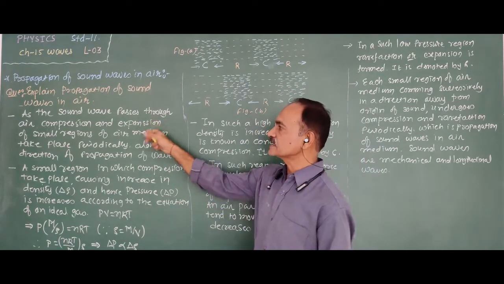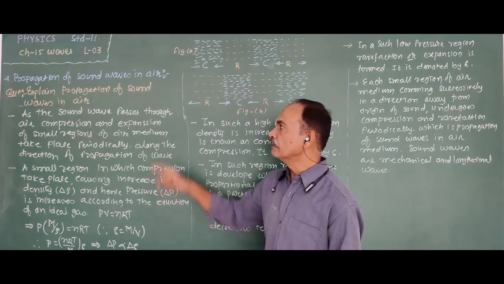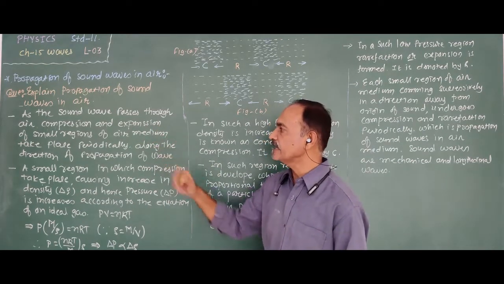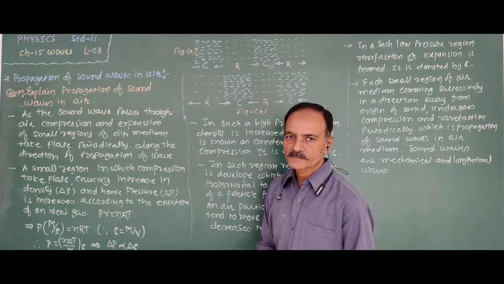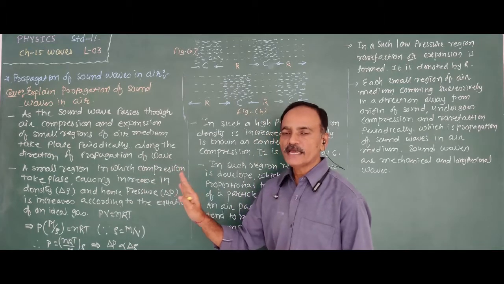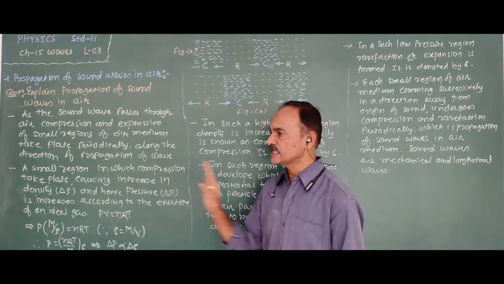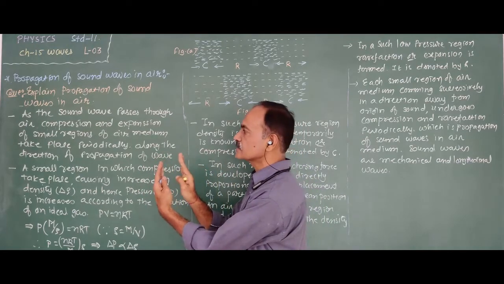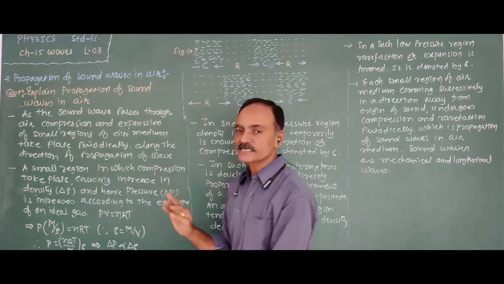As the sound wave passes through the air, compression and expansion of small regions of the medium take place periodically. That means when the sound waves are propagated, the particles of the medium oscillate. As a result, in some regions, the air particles come together. Therefore, compression takes place.